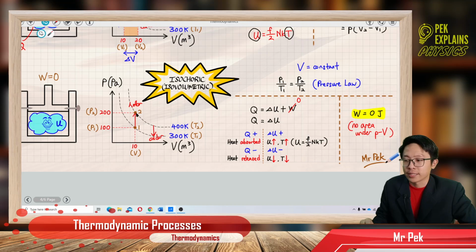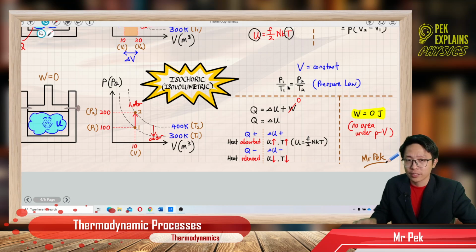Point 2 has a higher pressure of 200 Pascal and a higher temperature of 400 Kelvin. So for the isocoric process, when you heat up the gas from point 1 to point 2, the temperature increases from T1 to T2, from 300 Kelvin to 400 Kelvin. The pressure also increases. Do you see that?